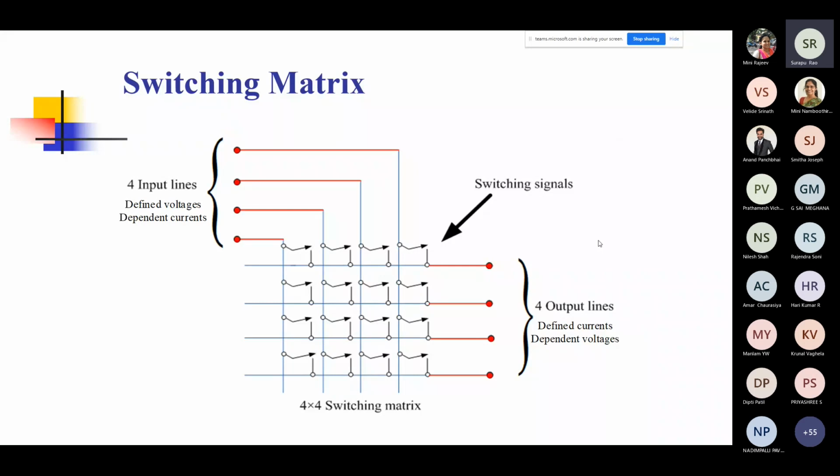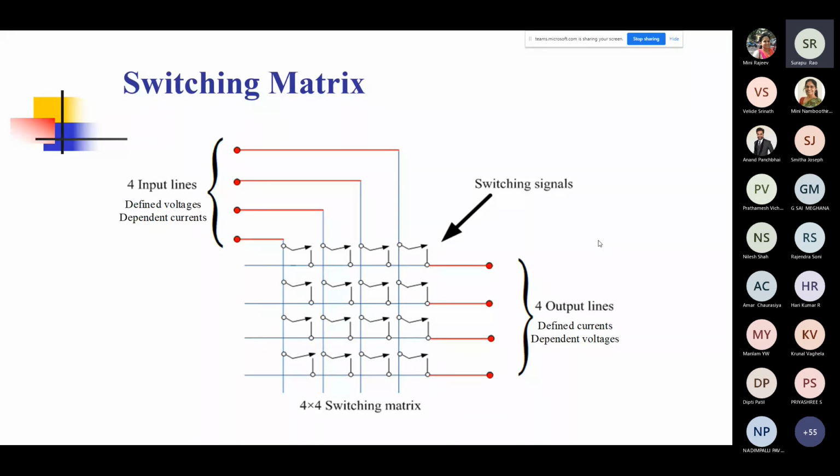But why do we need these devices? Why do we need switching? Why do we need all these switches? Well, the point is that there is something on the right side, on the output lines, that we want to control. For a given input on the input lines, I want to control something on the output line. This could be my voltage, current, or anything that is a byproduct of current and voltage that appears at the output of the switching matrix.